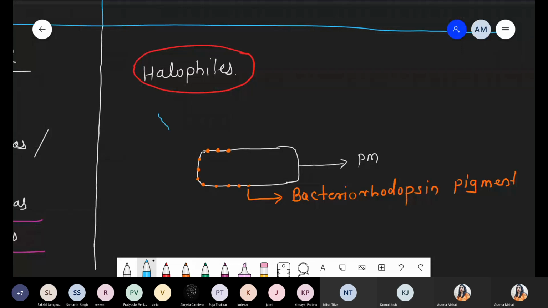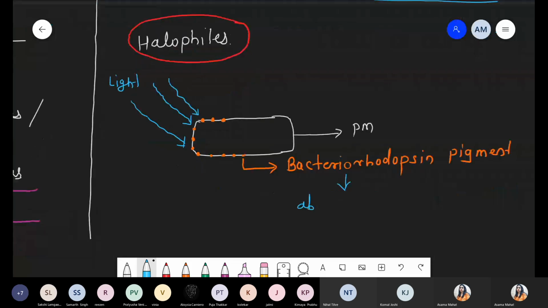Now, what is the property of this pigment? This pigment can absorb the light. So this is light. This bacteriorhodopsin pigment absorbs the light.